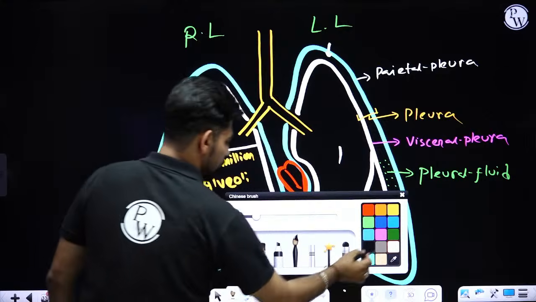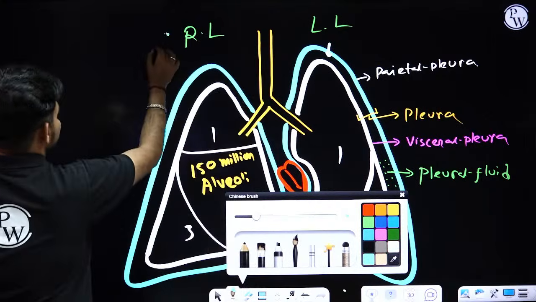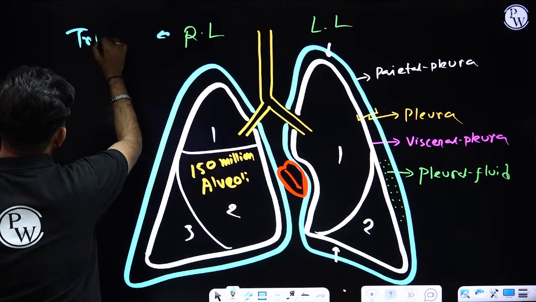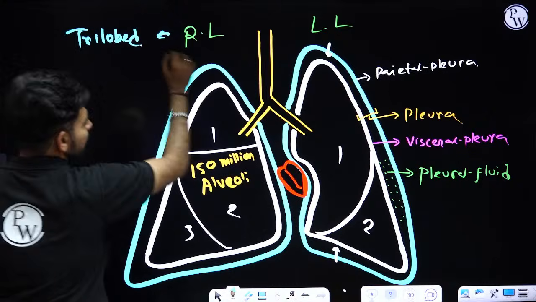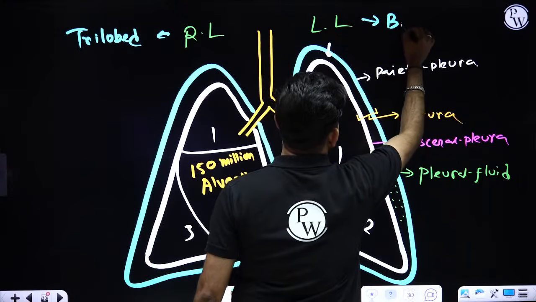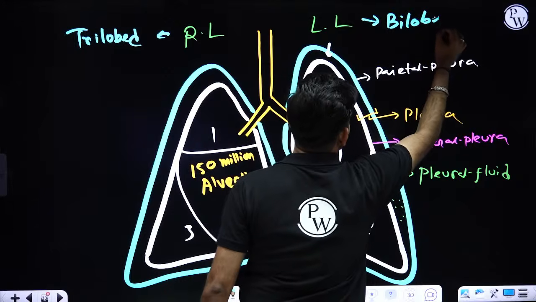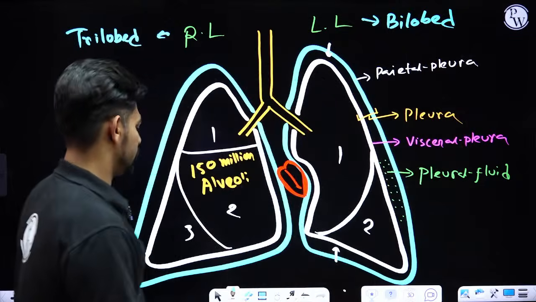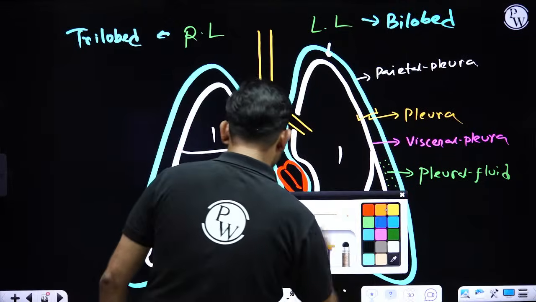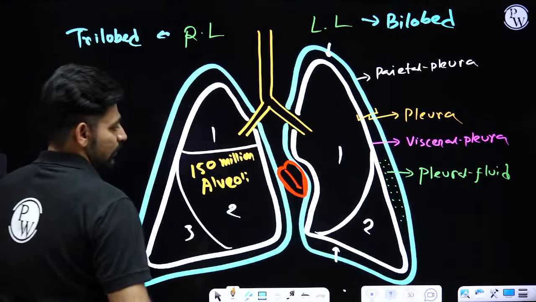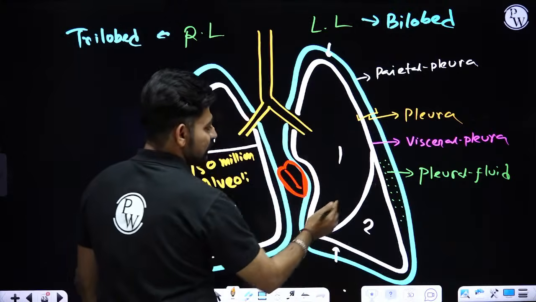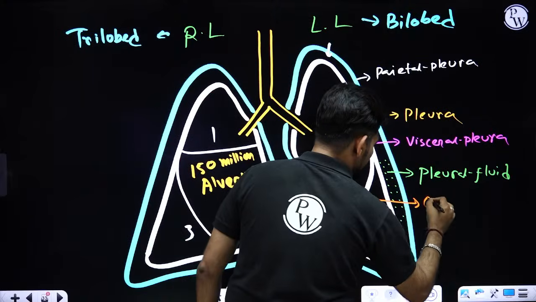That's why we say the right lung is trilobed and the left lung is bilobed in nature. The names of the fissures you also need to know. For the left lung, the fissure is called the oblique fissure.